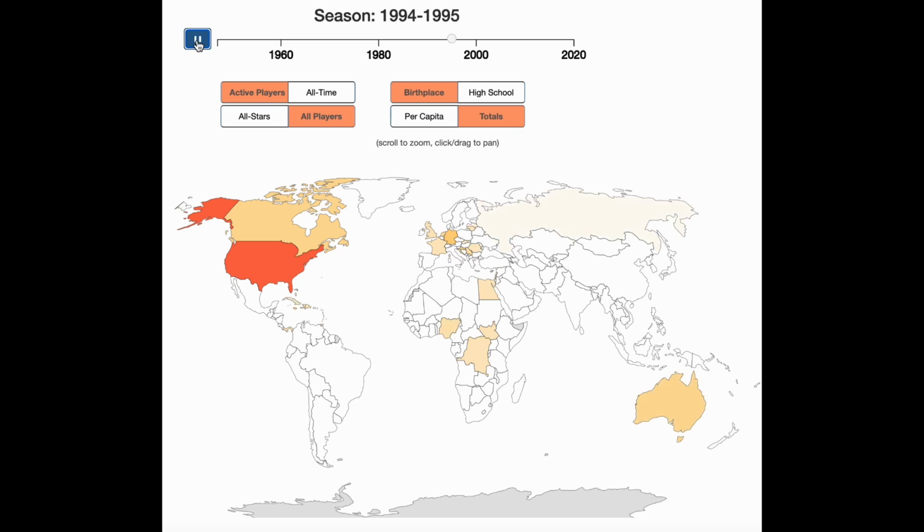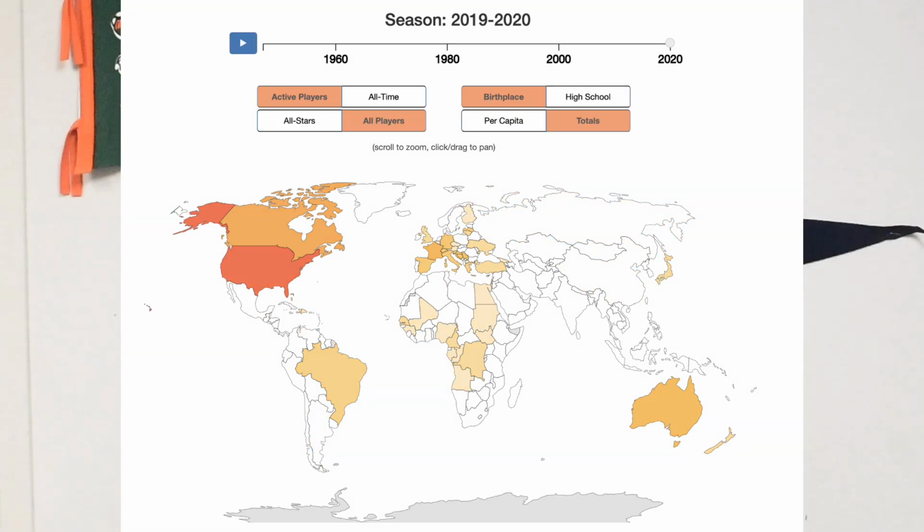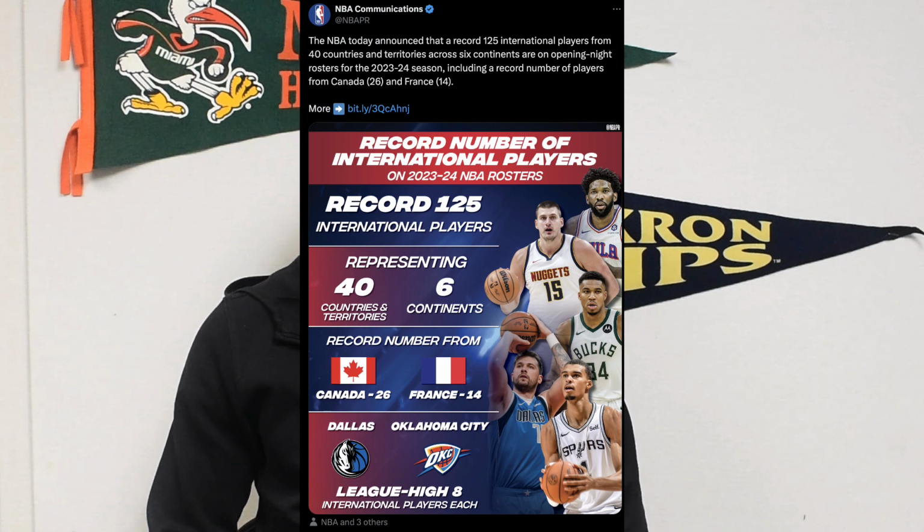But I want you guys to take a look into just what the Dream Team and what basketball has done and how it has grown. This is what the map looked like in 2020. Look how much more colorful it is. And this is just 2020. In 2024, there's 125 foreign-born NBA players. That is 23% of the NBA being from a different country.